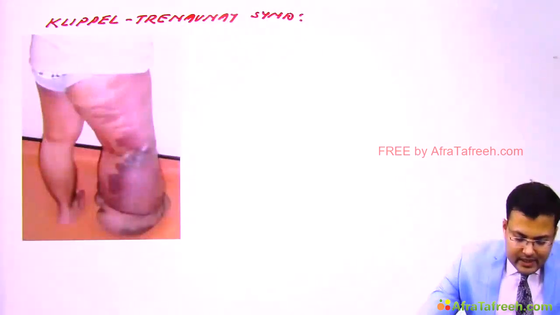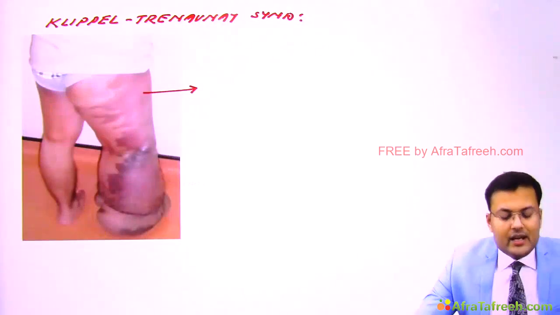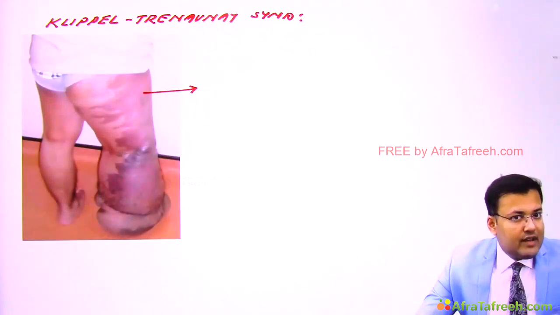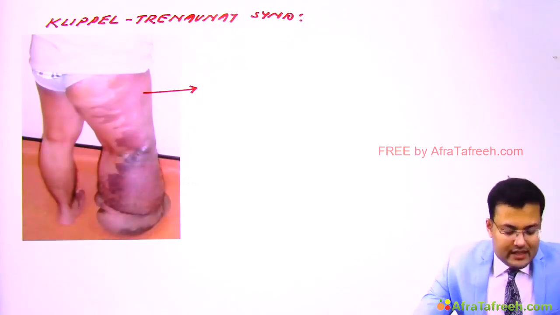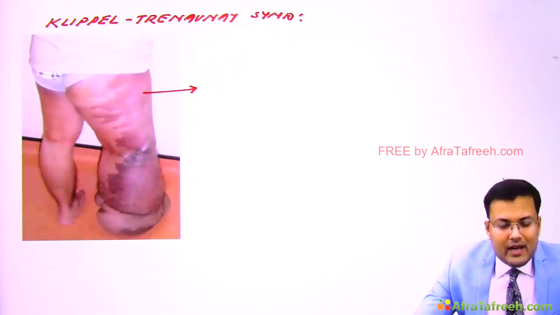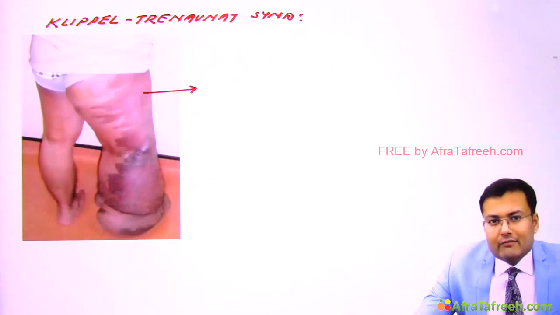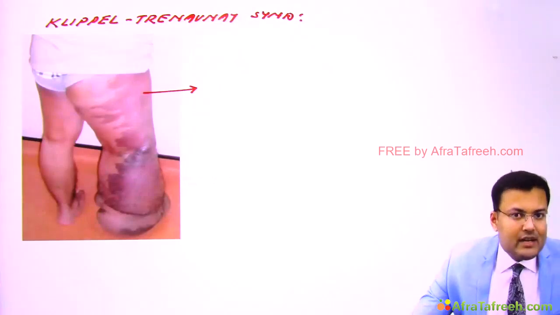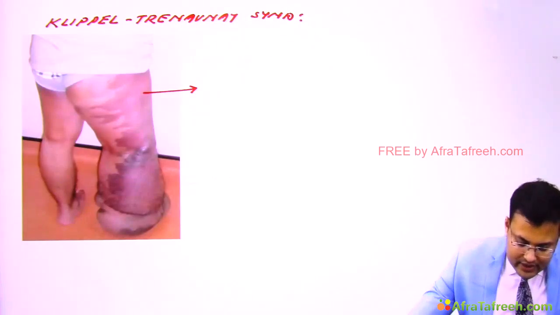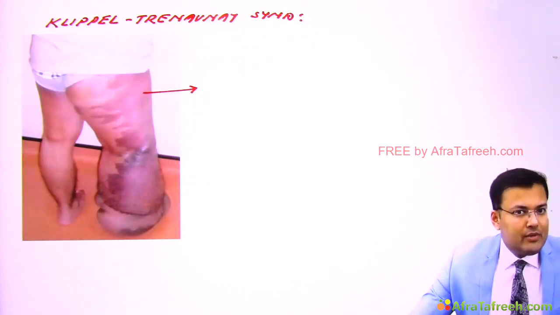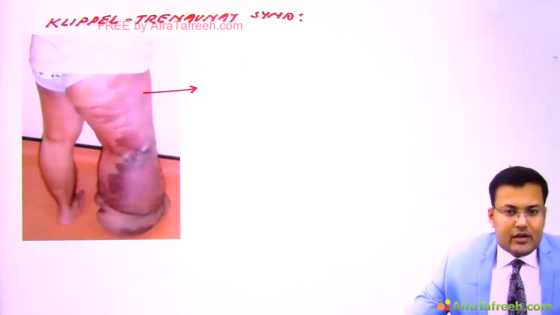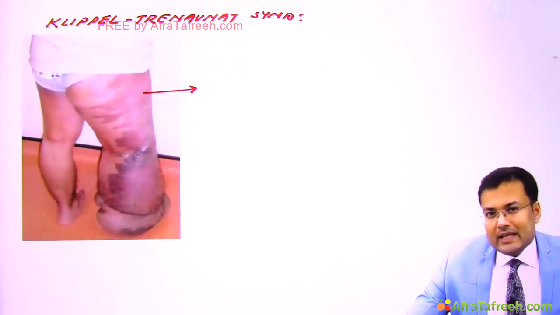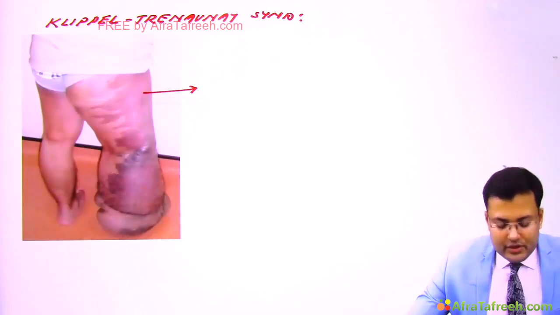Now see, these patients have congenital AV fistulas. And because of AV fistula, you know that there is local gigantism or hypertrophy. So you can see in this limb, there is hypertrophy. And because of this AV fistula, there is varicosity. So these patients have varicose veins also. And can you see, there is presence of cutaneous hemangioma. And a very, very important point: in patients of Klippel-Trenaunay syndrome, there is absence of the deep venous system.